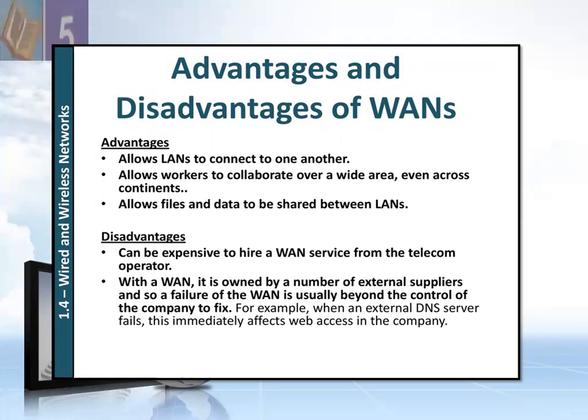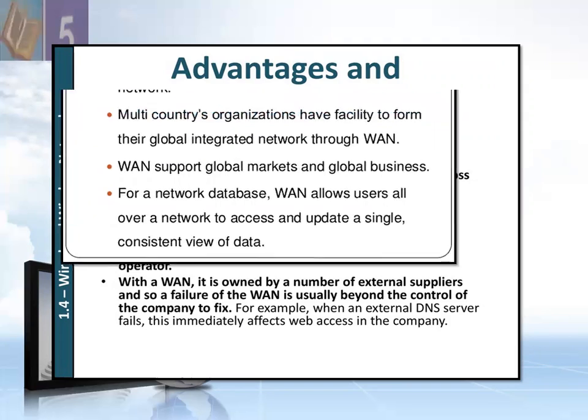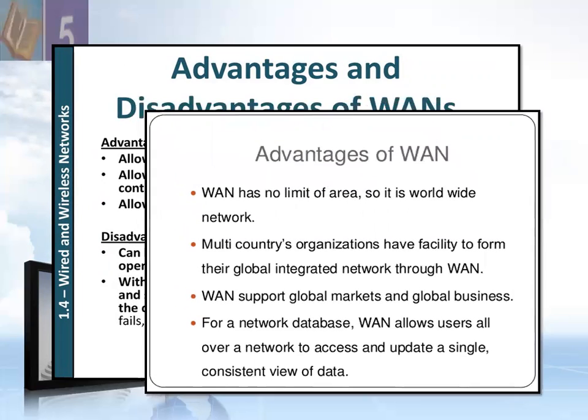So communication speed is slow compared to a LAN, and it connects computers through a public network, leased line or satellite. It sometimes connects multiple LANs, and communication errors can occur in a WAN. A WAN has no limit of area, so it is a worldwide network.